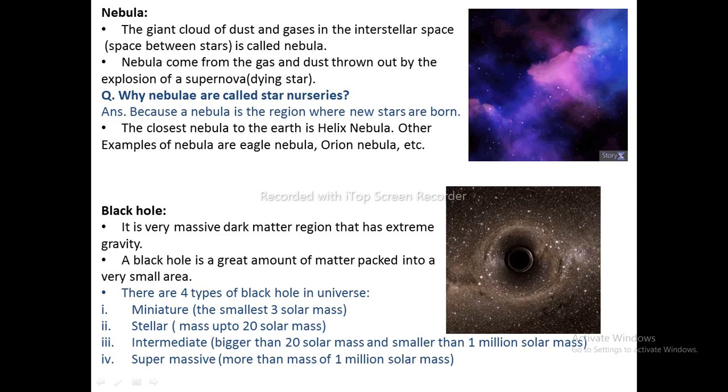Stellar black hole. Its mass is up to 20 solar masses. Third one is the intermediate black hole. It is bigger than 20 solar masses and smaller than 1 million solar masses. And the last one is the supermassive black hole, which is more than 1 million solar masses.